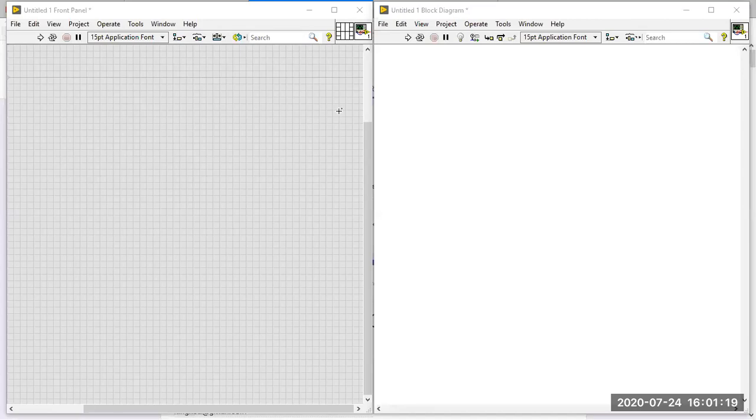Then what about the data value? How many data points do you require to plot the waveform graph? How many values do you require? Chart stores old values.